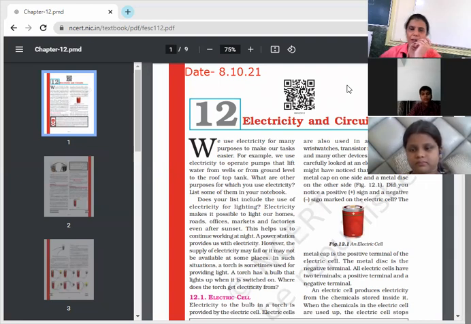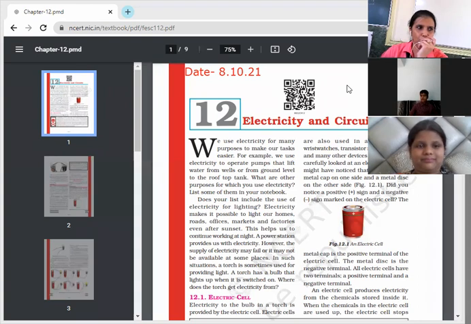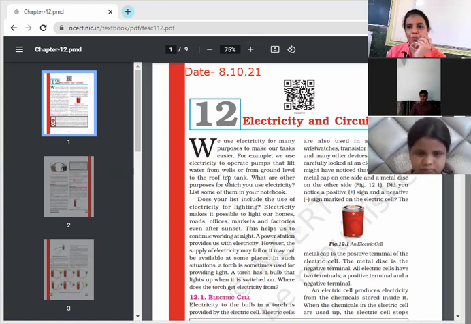Yesterday we discussed the aim and new terms of this chapter like electric bulb, circuit, diagram, conductors, insulators, switch. So all these terms we are going to use in this chapter, electricity and circuits. This is a very interesting chapter because you all are aware of electricity. When we switch on our fans, tube lights, they work. And when we switch them off, they stop working. So what is the reason behind it?